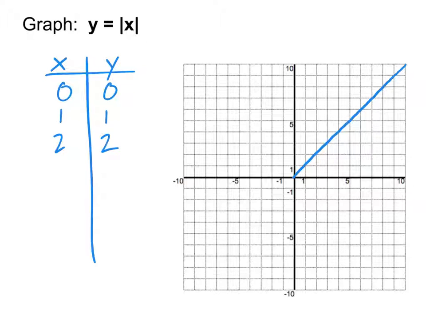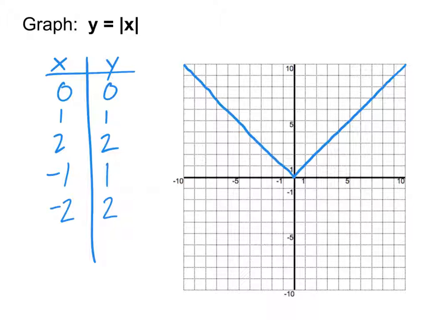But on the left-hand side, what if I grab x being negative 1? What's the absolute value of negative 1? 1. And the absolute value of negative 2, of course, is 2, and so on and so forth. And so we end up on the left side, again doing up 1 over 1. Just in this case, we're going up 1 as we go left 1, because, for instance, the absolute value of negative 5 is a positive 5 there. This is why it's a V.